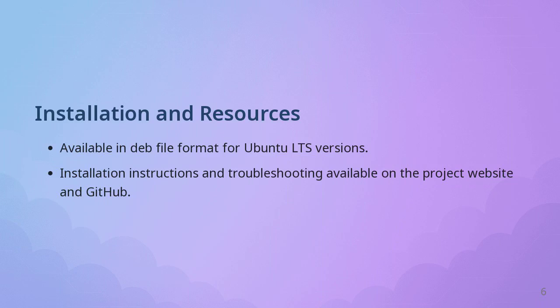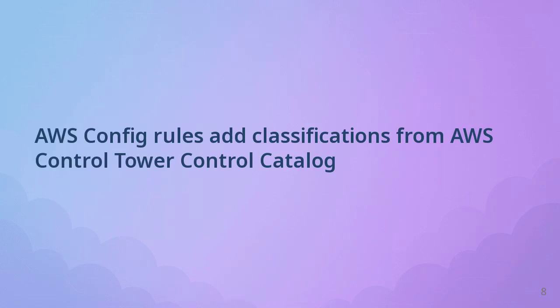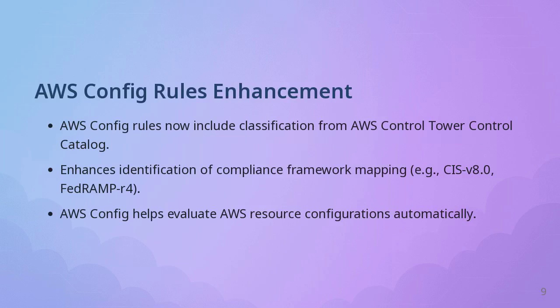To learn more about using Finch on Linux, you can refer to the AWS News blog and the official Finch documentation. AWS Config Rules add classifications from AWS Control Tower Control Catalog. Today, AWS Config Rules have been enhanced by adding classification information derived from the AWS Control Tower Control Catalog. This improvement simplifies the identification of how config rules correspond to various compliance frameworks, including CIS version 8.0 and FedRAMP revision 4.